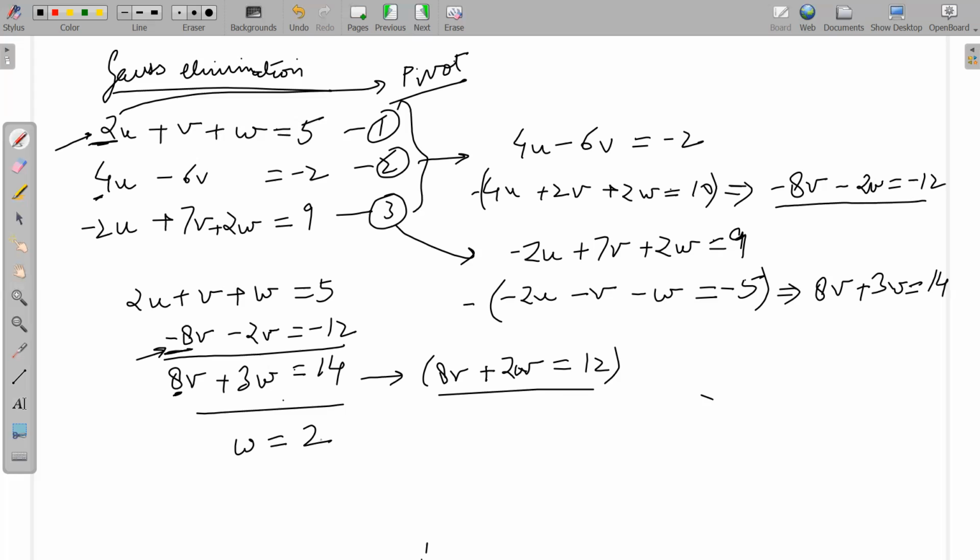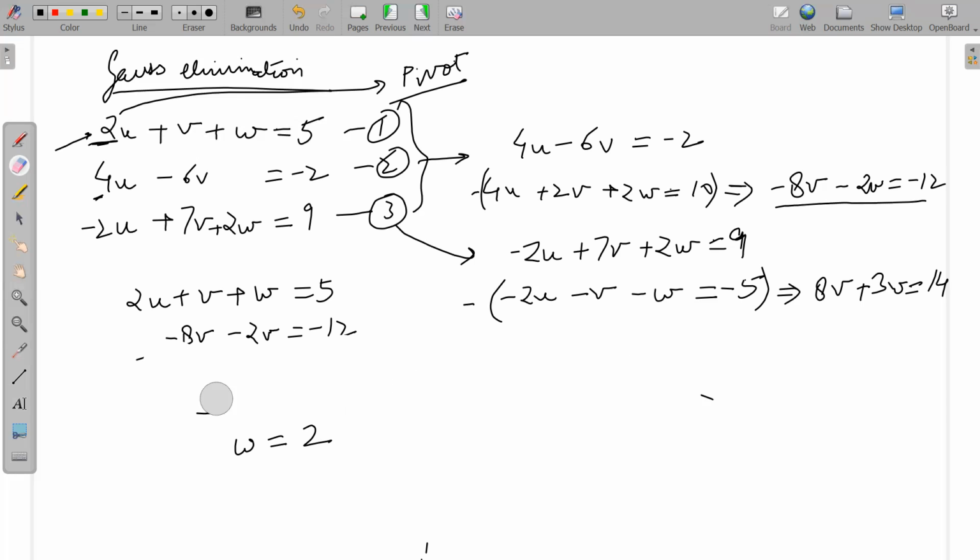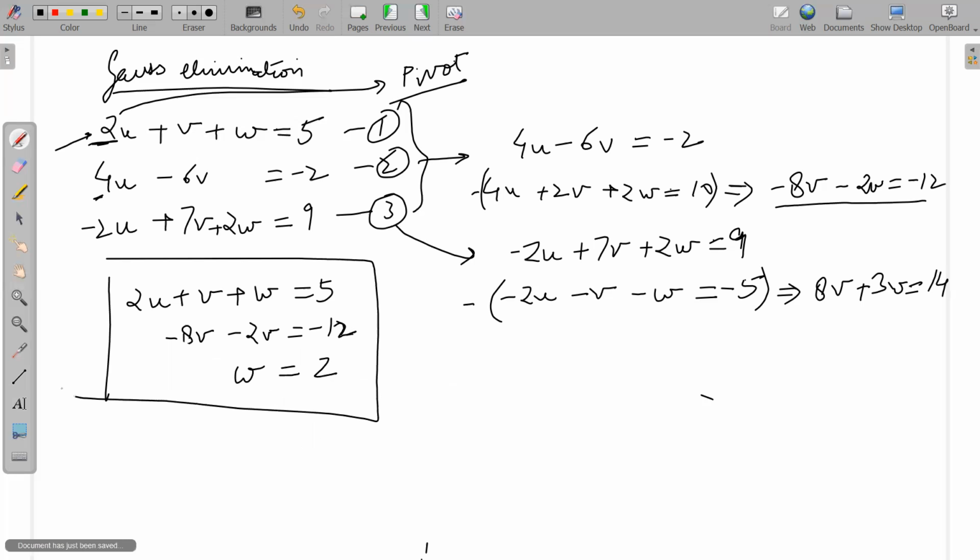Okay, so let me erase this. So your set of equations becomes this. Okay, let me erase this also. W is equal to 2. Okay. So what have we done? We have eliminated all the variables one by one from the equations. Okay, not all the variables. As we are moving from top to bottom, we are losing one variable at a time. So you have found out this procedure was called elimination. Okay, from top to bottom.